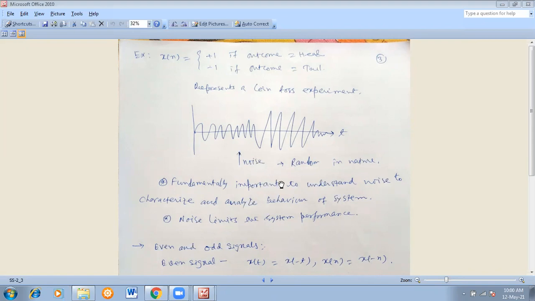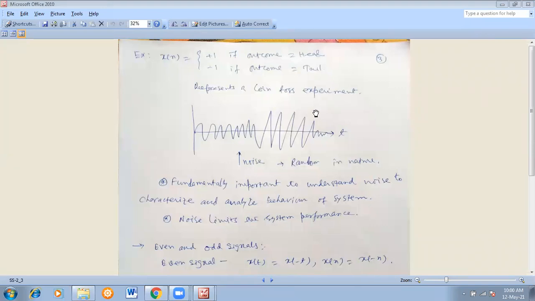Sir, I want to ask a question. Sir, random signal and continuous signal, which is named as deterministic signal. What are the characteristics of these two signals, and how do we identify whether it is a deterministic or a random signal, sir?